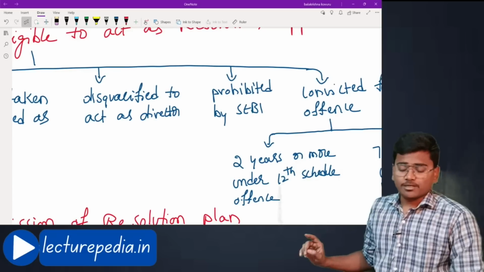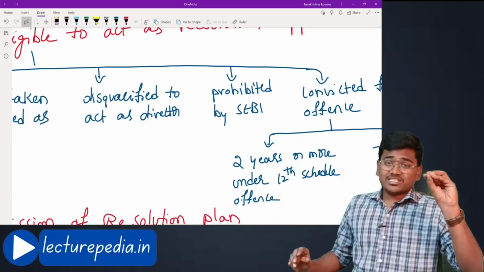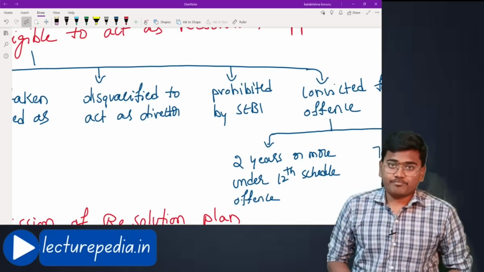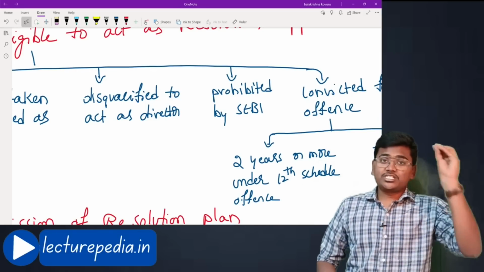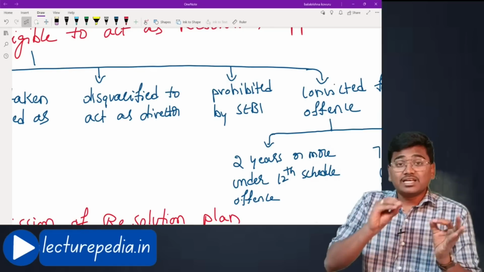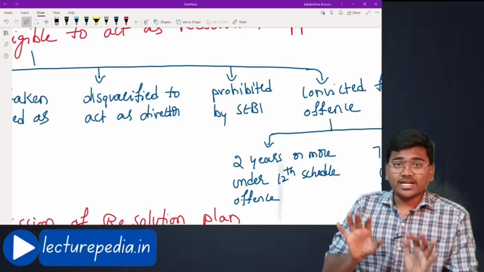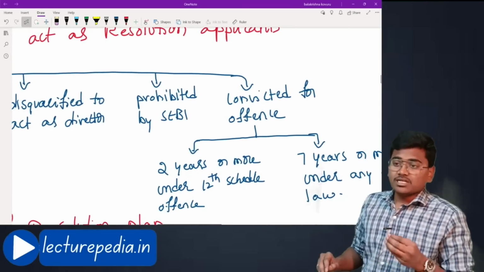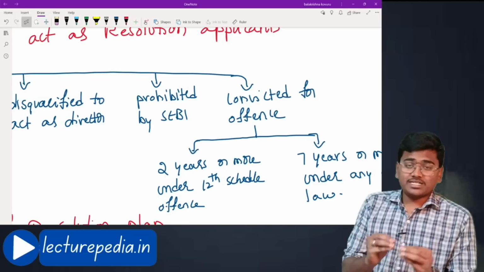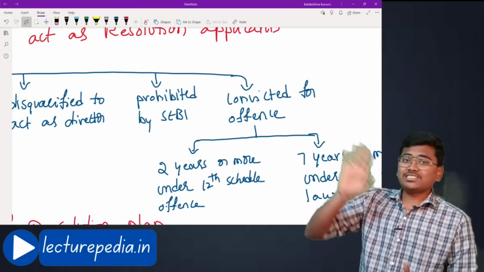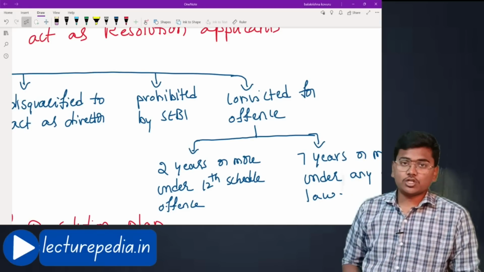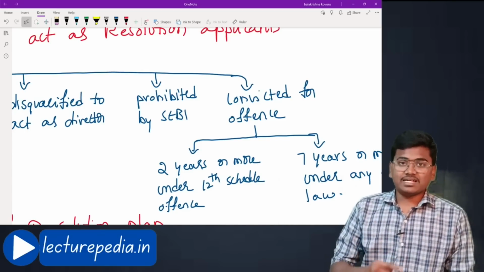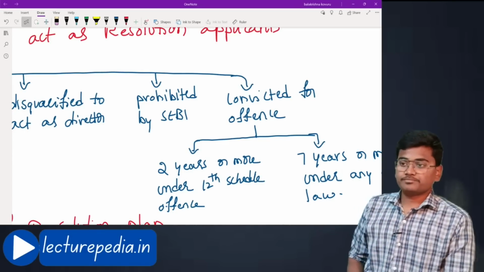Disqualified to act as a director. That is, under section 164 of Companies Act 2013, there is a list of disqualifications. If the person fits into any of those disqualifications, he cannot act as a resolution applicant. Hope that is clear. Next, prohibited by SEBI. SEBI might prohibit some persons from accessing the stock market, from trading in the stock market. Even those persons cannot act as resolution applicants.